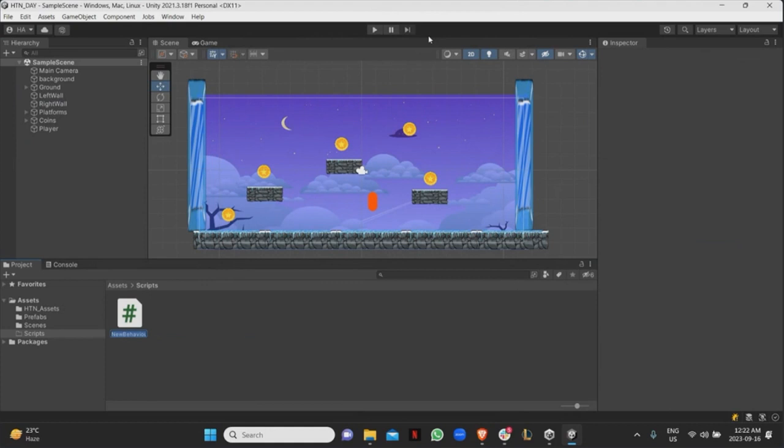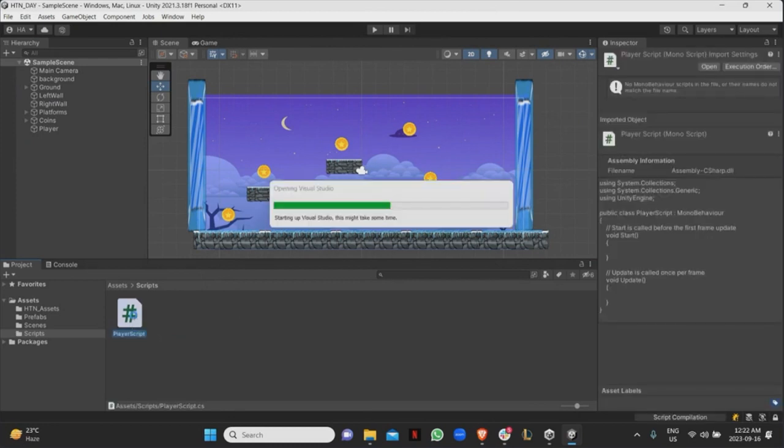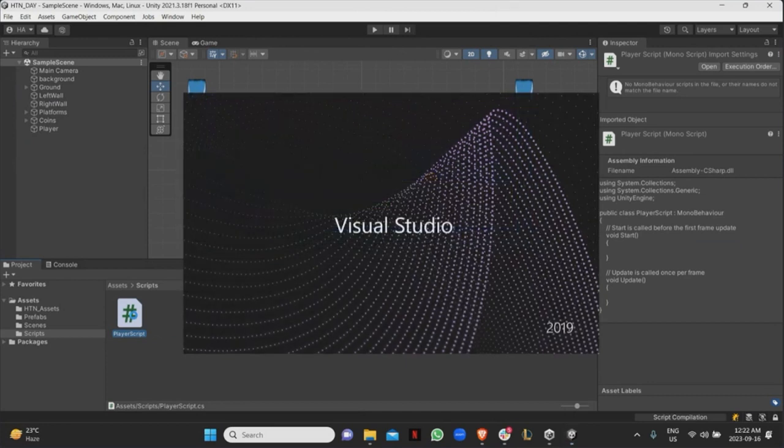Good. So C# is very easy. If you guys are familiar with Java or C or C++, jumping into C# is not going to be difficult at all. The first thing I want to write is the player script. Right? So I'll just name it player script, enter, and then double click. So this is just going to open the player script for me.